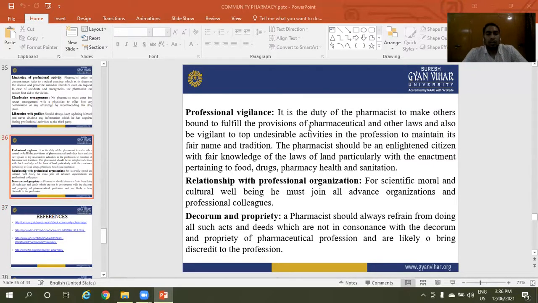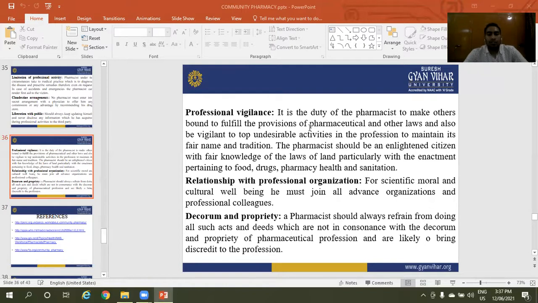Professional elegance. It is the duty of pharmacists to make others bound to fulfill the provisions of pharmaceutical and other laws and also be vigilant to stop undesirable activities in the profession to maintain its fair name and traditions.